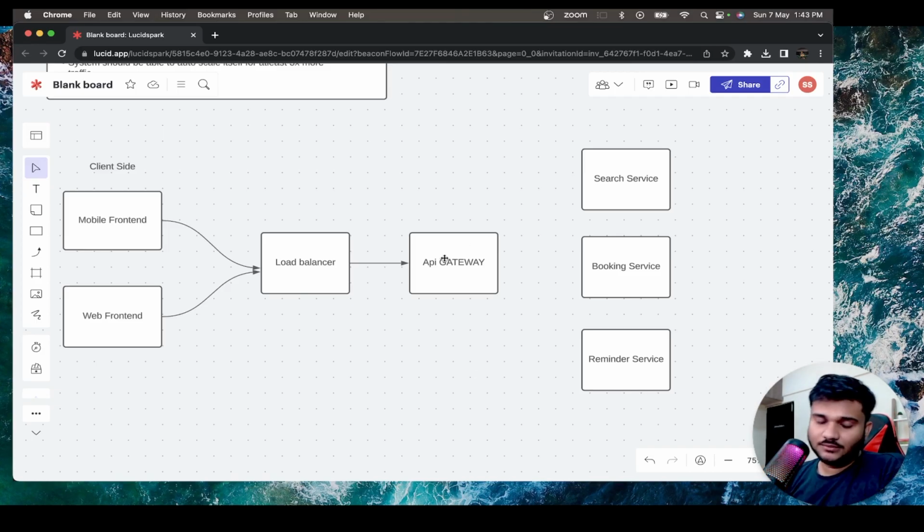this API gateway is going to be responsible for taking the request from the front end through the load balancer. And this API gateway will resolve, okay, this request belongs to the search service, so let's forward this request to the search service. For example, what's a proxy? You might have seen people putting proxy in colleges, right?